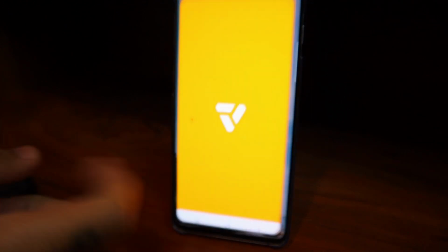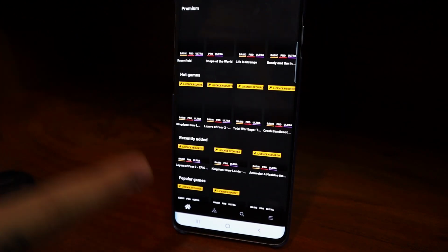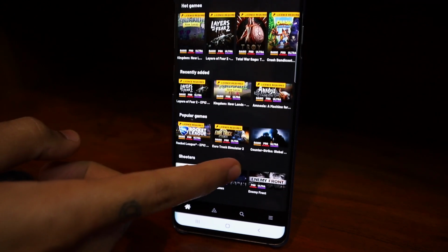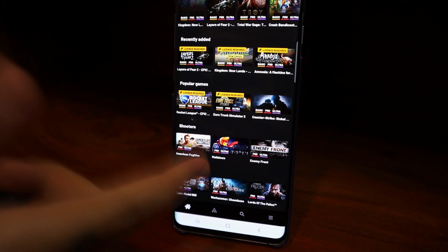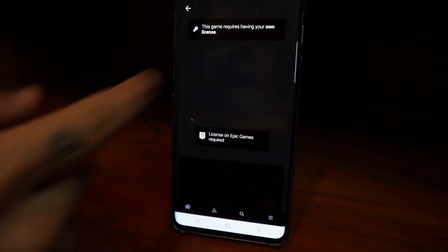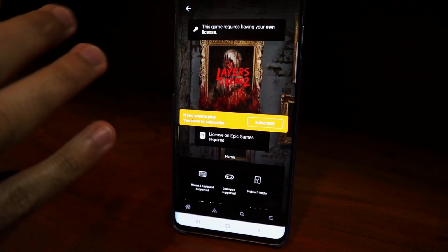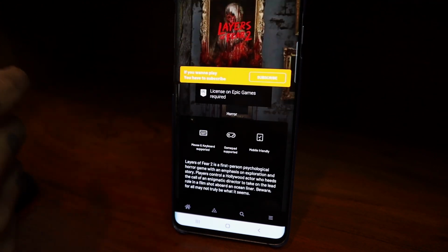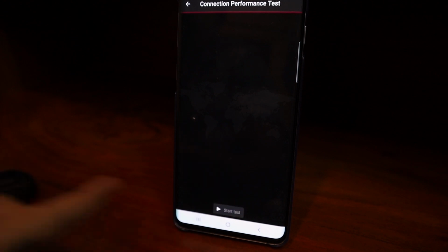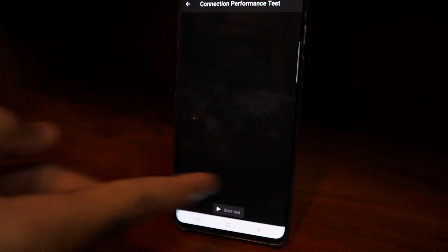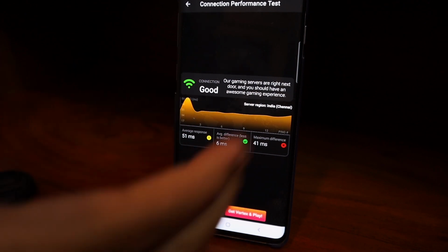Now, the next two applications are specifically games. The first application is Vortex. What Vortex wants to do is provide cloud gaming for free to you guys. So if you have purchased games on your console like Xbox and PS4, or even on your computer, you can run those with your own license on the cloud. You don't need a computer or a console. It will all run on the cloud itself. Of course, for this, you will need a good Wi-Fi connection. It will allow you to test your Wi-Fi score on the application itself. My connection is good right now, so I can play games on my device.